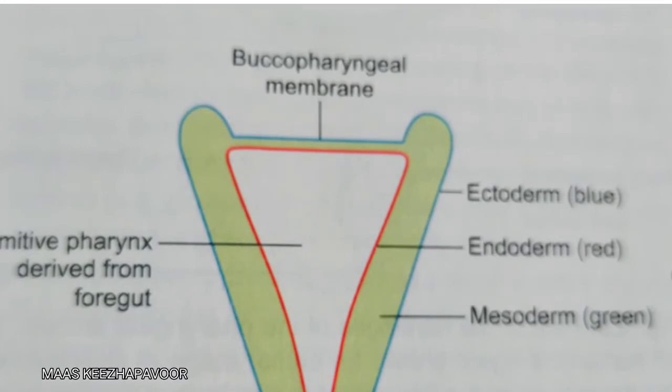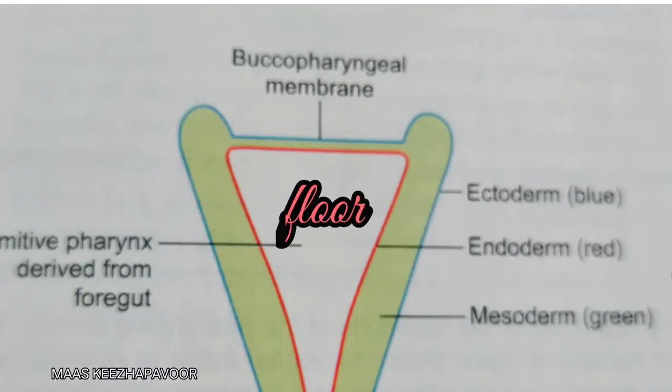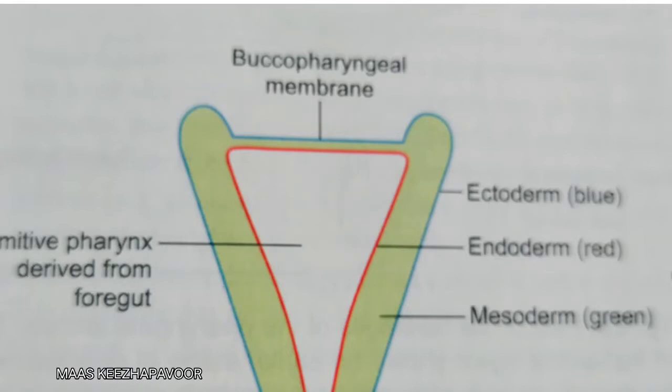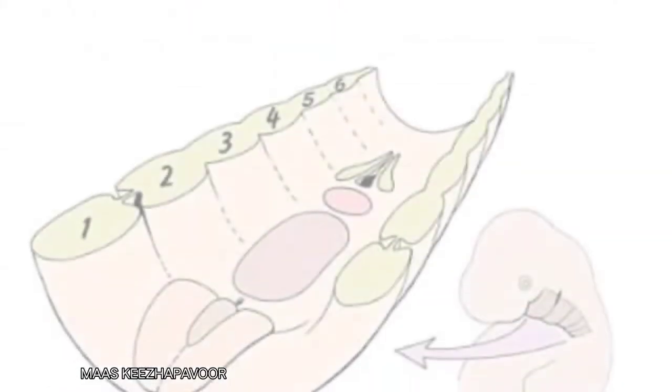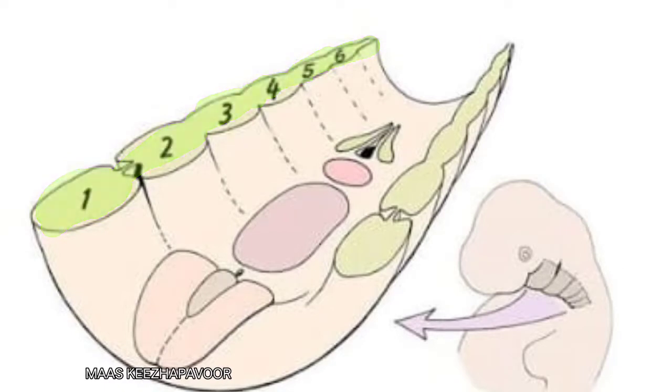This region is funnel shaped in the beginning with a floor or ventral wall, roof or dorsal wall, and two lateral walls. Now, the endodermal wall is separated from the surface ectoderm by a layer of mesoderm. Then, the mesoderm is arranged in the form of 6 cylindrical bars. These bars run dorsoventrally in the lateral wall of foregut in craniocaudal sequence.